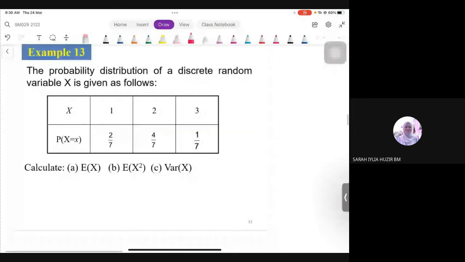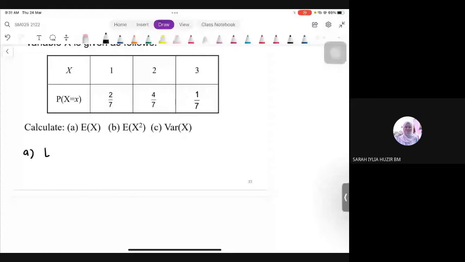Okay. So, we have a probability, still the same. Calculate EX and then EX squared. After that, find the variance. Basically, that's the step guide to find the variance. Okay. Same as before, no difference. First, we have to find EX. Okay, what was the formula? I write it one more time. Summation of X times its probability.